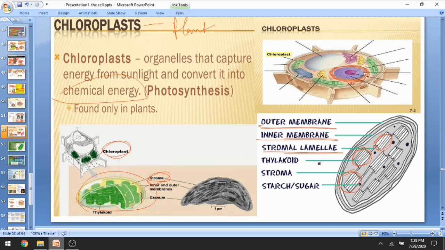Thylakoids are joined together to form grana, and stroma is the gel-like structure present outside the thylakoid, where starch molecules are present. So the chloroplasts are the green pigments of the plant.